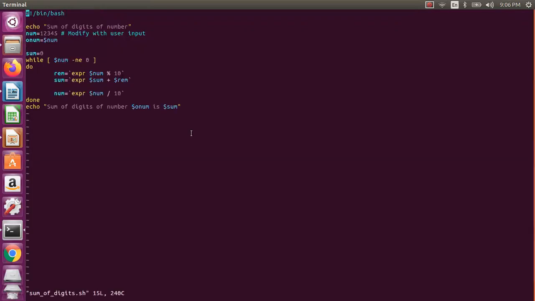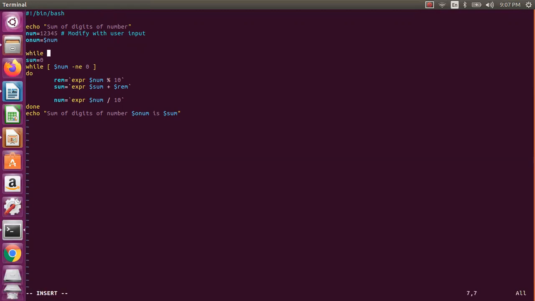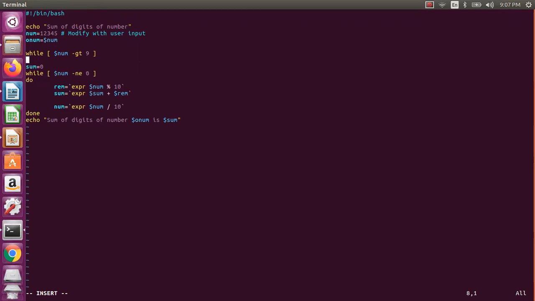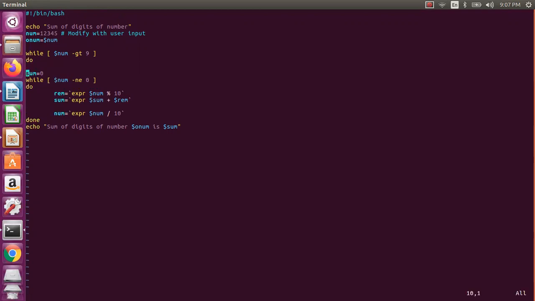Whatever sum you got, it has to redo that. When does it have to stop? When it is a single digit. How will you know a single digit? If it is greater than 9, it has to repeat. If it is less than 10, it has to stop. So that's why I need another while loop. I say while number is greater than 9, it has to do, because for 10 also it has to do. Okay, so that's what I will do. I'll just say sum equal to 0, and for alignment also I will do this.